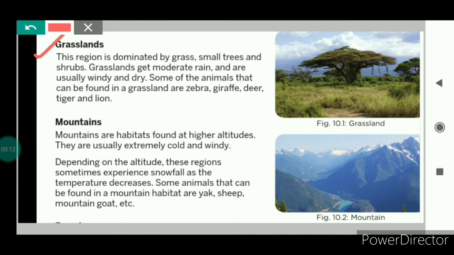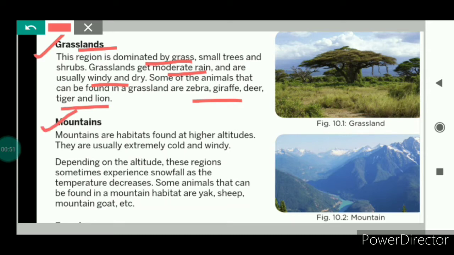Now we will study about grassland. As is clear from the name, this region is dominated by grass, small trees and shrubs. In the grasslands, taller trees can also be seen. But the grasslands are dominated by the grass. The grasslands get moderate rain and are usually windy and dry. That means strong winds blow in the grasslands. Grasslands are home to various kinds of animals such as zebra, giraffe, deer, tiger, lion, etc.